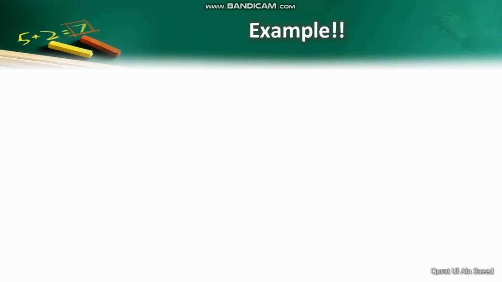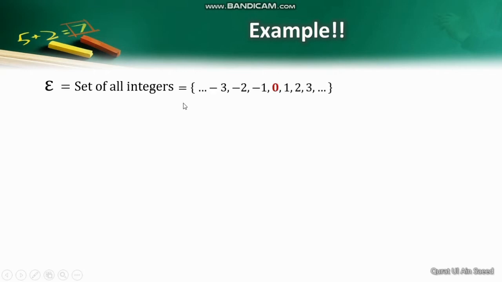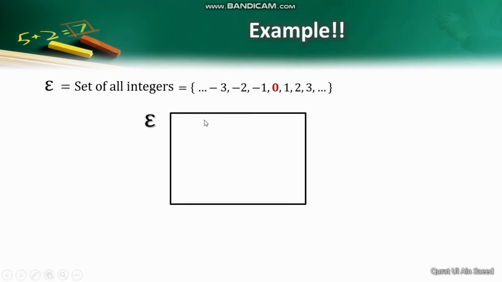Consider the universal set epsilon as the set of all integers. And we know that in the set of integers we have positive and negative integers as well as 0. To the right of 0 I have listed the positive integers and to the left of 0 I have listed the negative integers, the way we do on a real number line. Then this epsilon, the universal set, can be represented by a rectangle and its elements will be listed inside this rectangle, like the number 0, the numbers 1, 2, 3 and the numbers -1, -2 and -3.